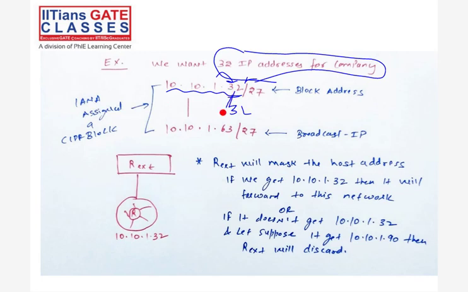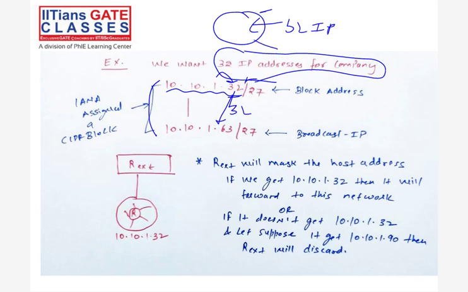This range is actually assigned, IANA assigned a CIDR block, this group of IPs, to the company, right? So in that complete block, how many IPs are there? 32, because that much is required. The first IP we will call the block address. And the last IP of the range we will call the broadcast IP. That block is given to the company. Simple.